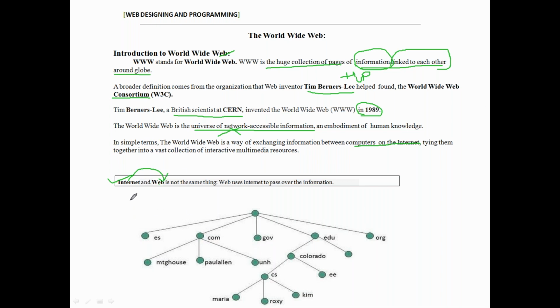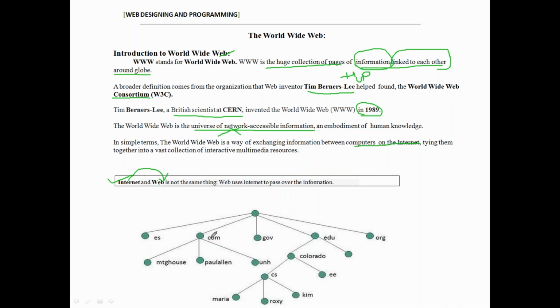And here is the architecture of the World Wide Web, how it is structured. The round solid bullets are called website domains. You know website domains already. In one website we have a lot of web pages. For example, .es is also one domain, .com is also a domain, and there are commercial, government, education, and organization domains. So we have organized the World Wide Web in these types of domains.